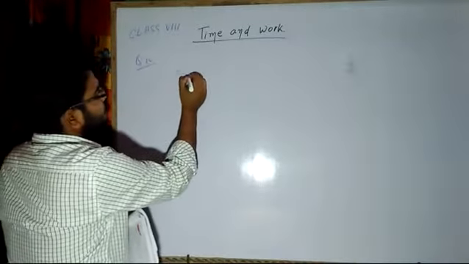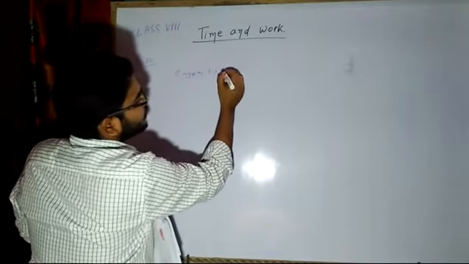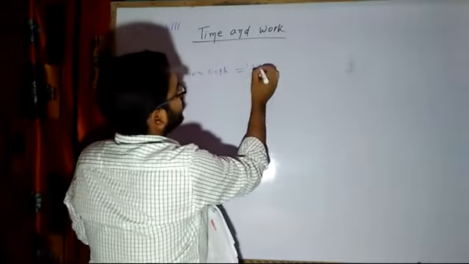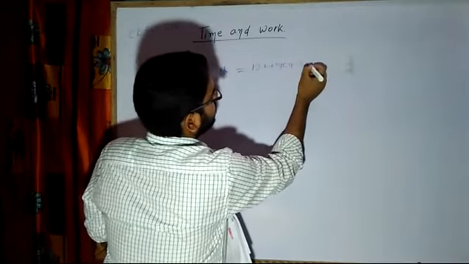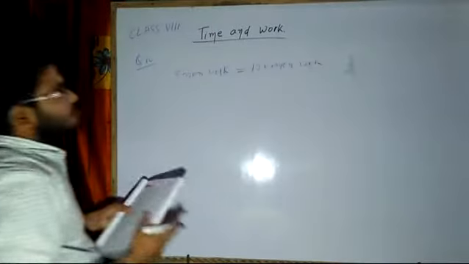That means 8 men's work is equal to 12 women's work. This is the meaning, that is their equivalent.